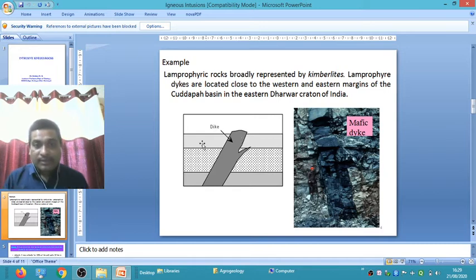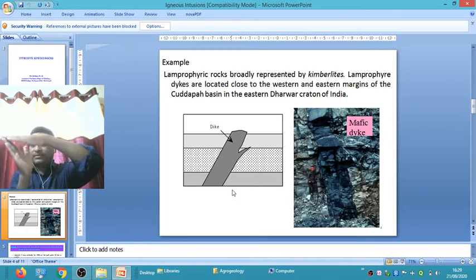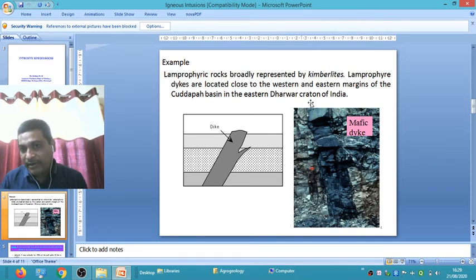These are three bedding planes, and the dike is vertical to the country rock. Another example is the mafic dike. Mafic means a rock with very dark colored minerals, so a dike containing mafic minerals is called a mafic dike.